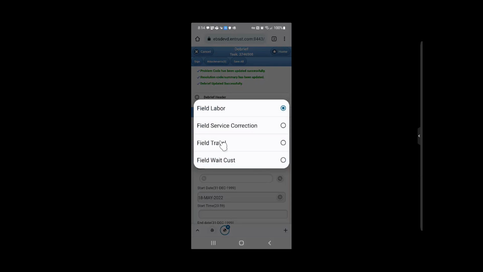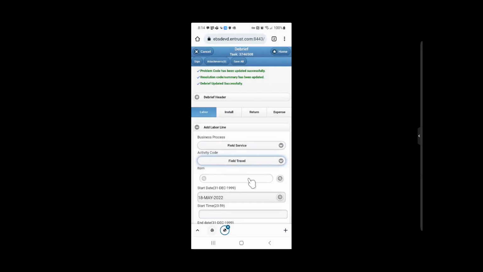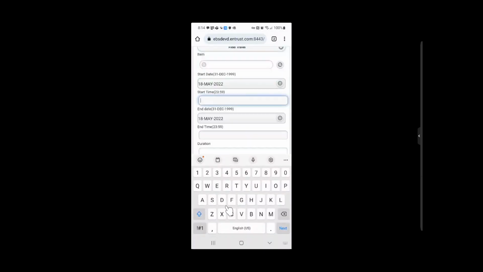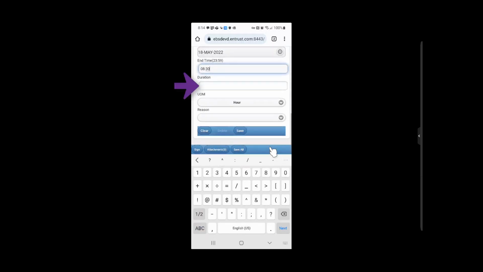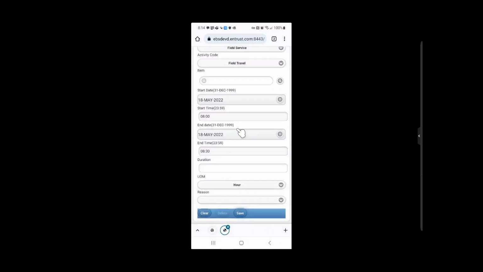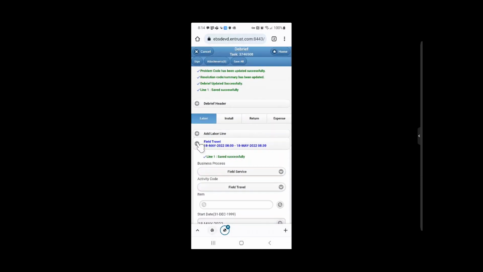Select the appropriate activity code. If there is travel, use the field travel activity code. Enter the start and end date and times for the travel. The times must be entered in 24-hour time format. Do not enter a value in the duration field. Make sure unit of measure is set to hour. Tap Save. Verify that a confirmation message is displayed indicating the line has been successfully saved. Tap on the Added Labor line to collapse the view.